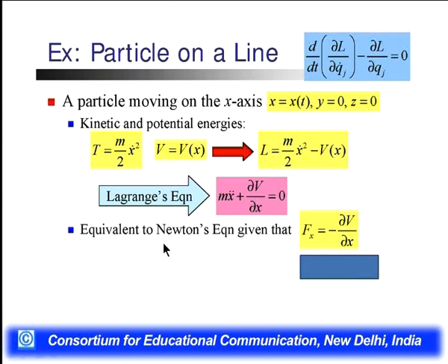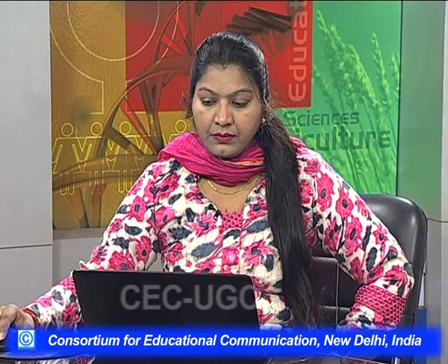Now the Lagrangian equation becomes m ẍ plus ∂V/∂x is equal to 0. After solving this, the Lagrangian equation becomes this. Here we put all the values and find that m ẍ plus ∂V/∂x is equal to 0.